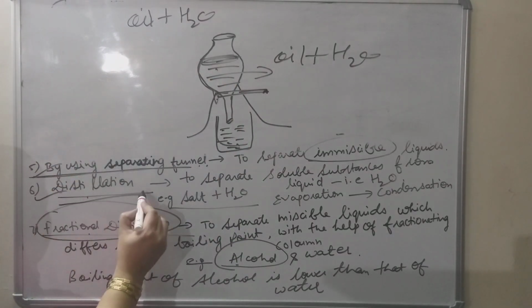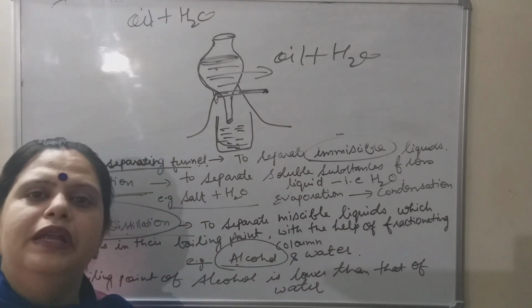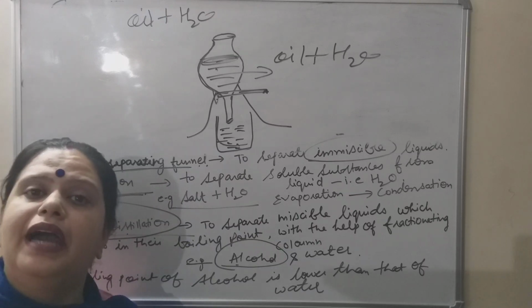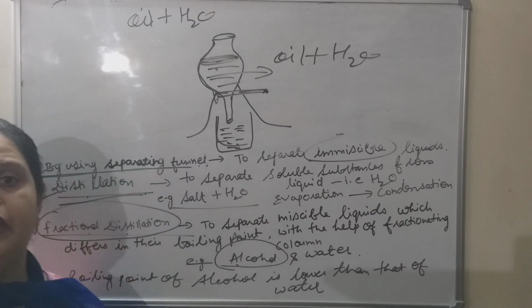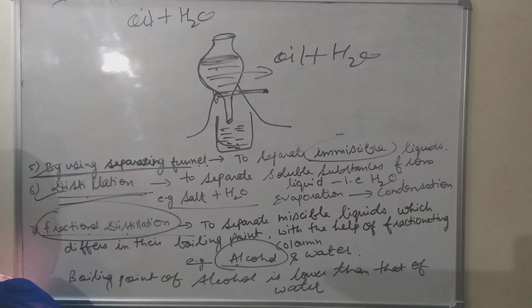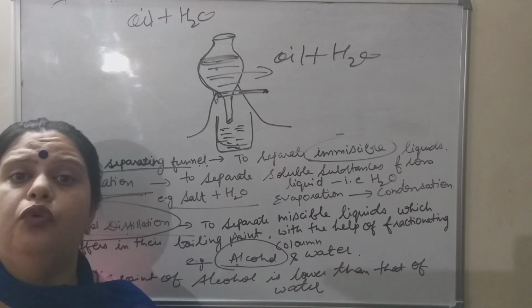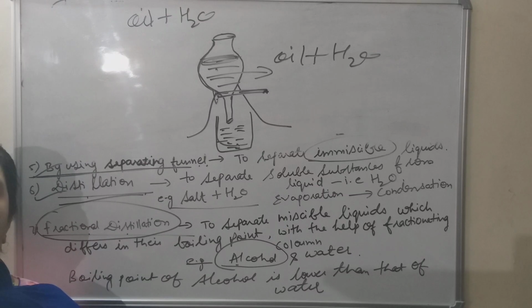Next is distillation method. Distillation method is used to separate soluble solid from liquid, in which evaporation method is followed by condensation. For example, if you want to separate mixture of salt and water, salt completely dissolves in water. So how will you separate? If you want only salt, you will go for evaporation. Water will be lost to the atmosphere. But if you want both the things, you want salt as well as water, there you have to prefer distillation to obtain both the things.